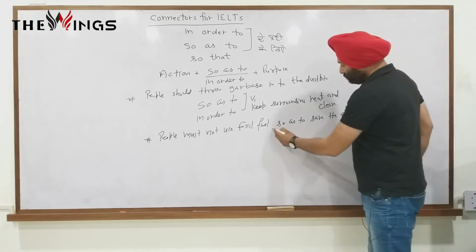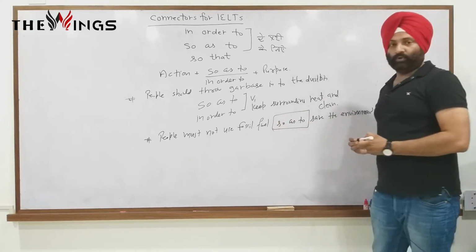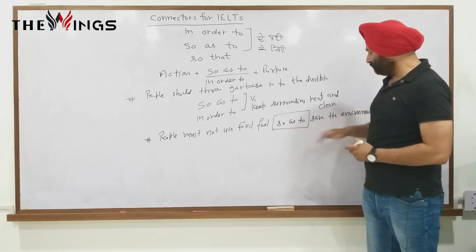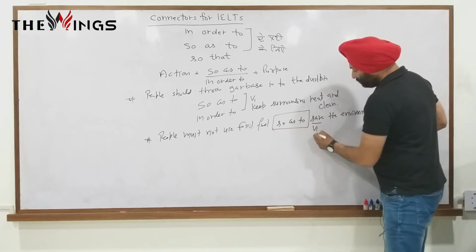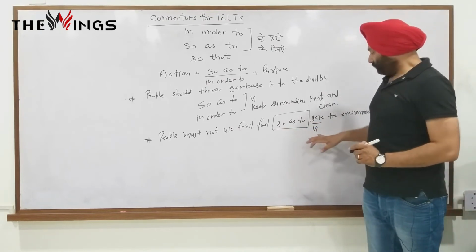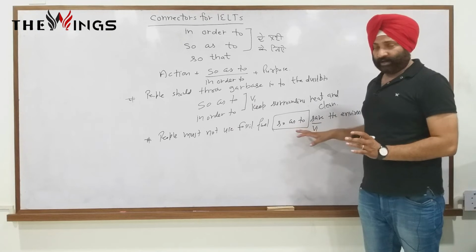So in this way, so as to, in order to, we can use. After that we have to use the first form. This is much required.